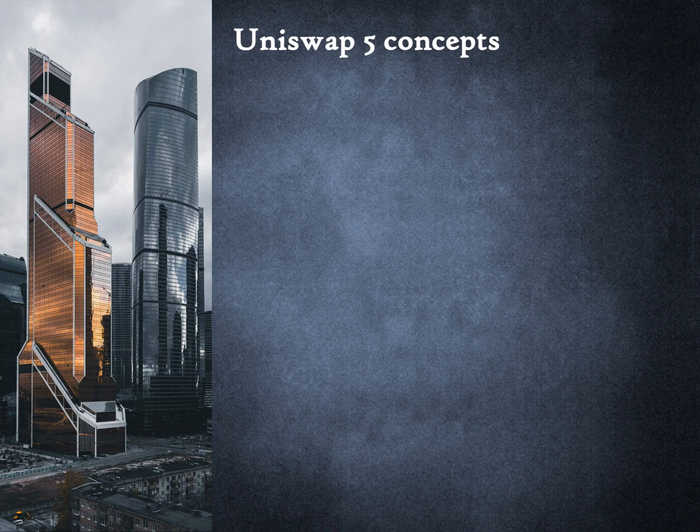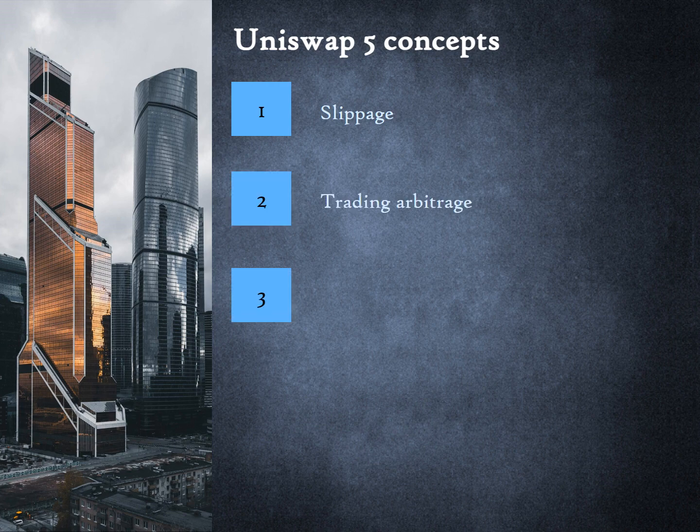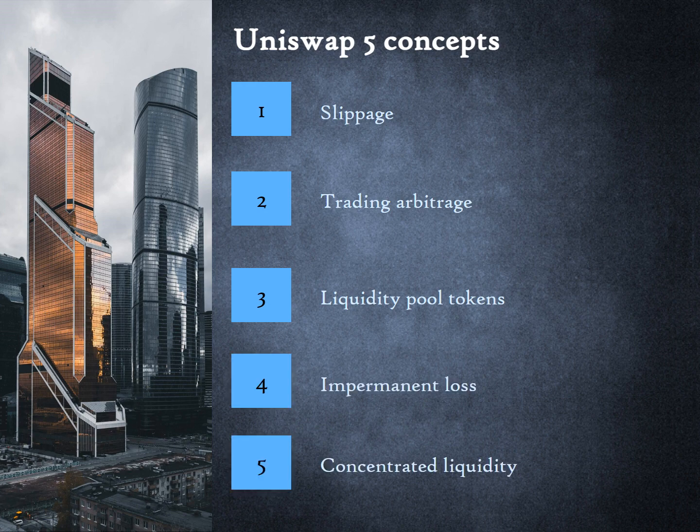Now, we will introduce 5 concepts that are key to understanding Uniswap fully. First, is the concept of slippage. Second, is the concept of trading arbitrage. Third, is the concept of liquidity pool tokens. Fourth, is the concept of impermanent loss. Fifth, is the concept of concentrated liquidity.